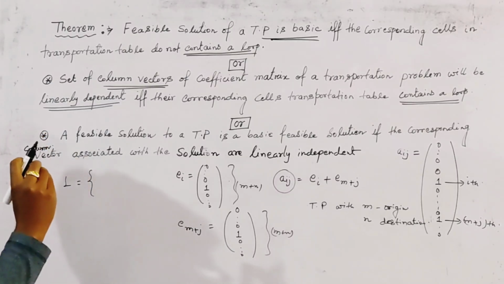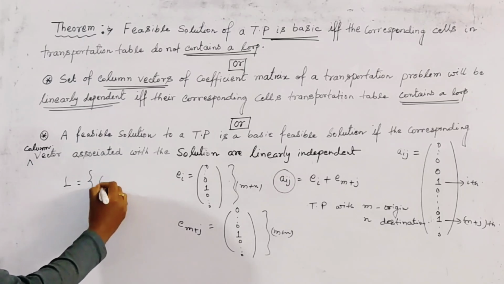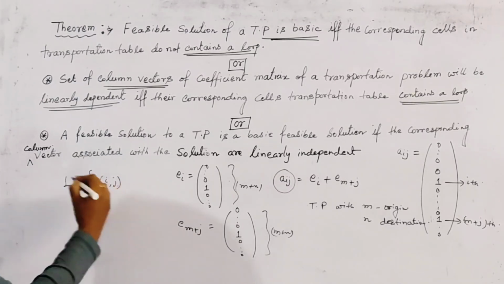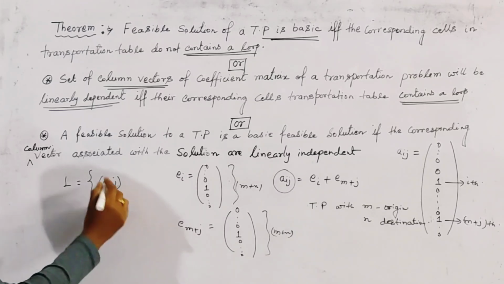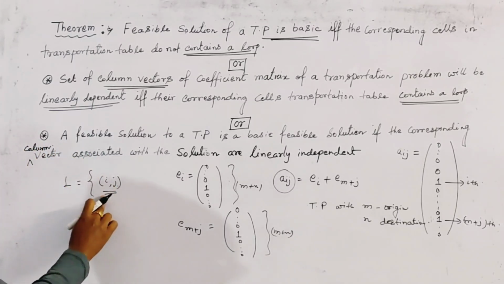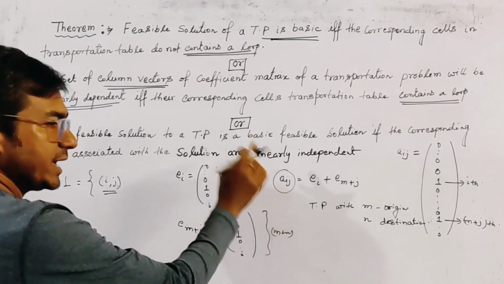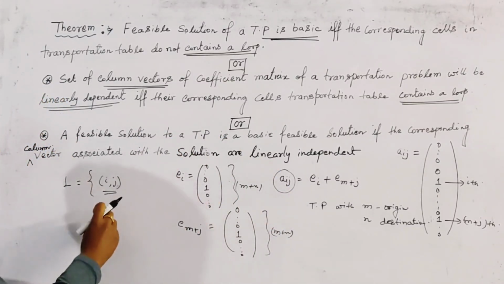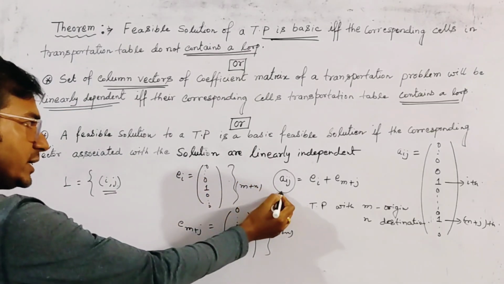Let the first cell be the ij cell. Then every cell of any loop must correspond to a column vector Aij, and conversely, for every column vector there corresponds a cell of a loop.